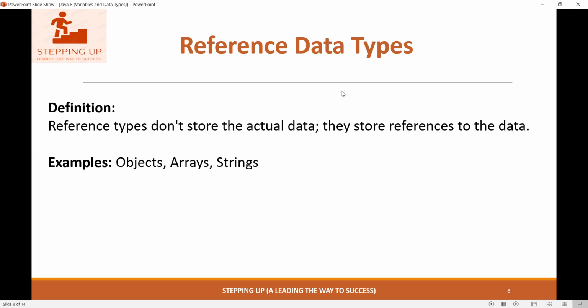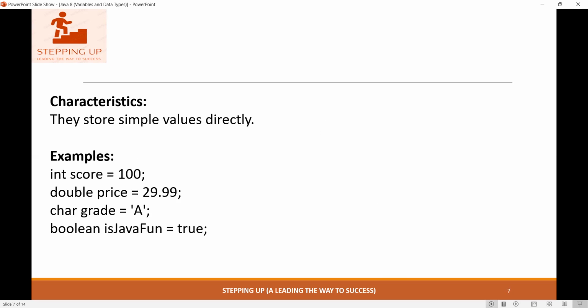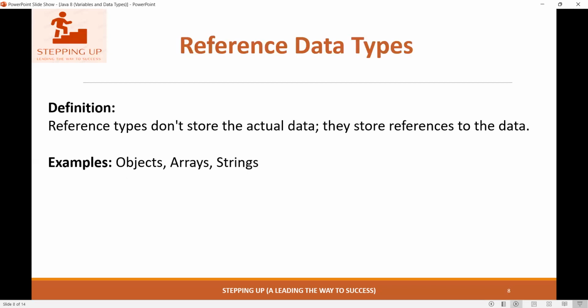See, there are reference data types also. Reference data types don't store the actual data, but they store the reference to that data. The examples are objects, arrays, and strings. They are not storing the actual data, unlike primitive data types, where we are storing the actual data, like score, price, char, or boolean values. But in reference types, we are not storing any value. They are just referring to the data. Objects, arrays, and strings are examples of that.